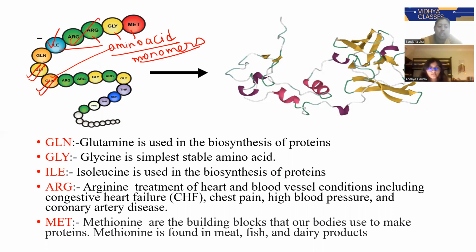Then ARG. ARG is arginine. Arginine is used in the treatment of heart and blood vessel conditions, including congestive heart failure, chest pain, high blood pressure, and coronary artery disease. So in all these things, ARG plays a very important role. So ARG levels should be right. It should not be more, it should not be less. Otherwise, heart failures are there.